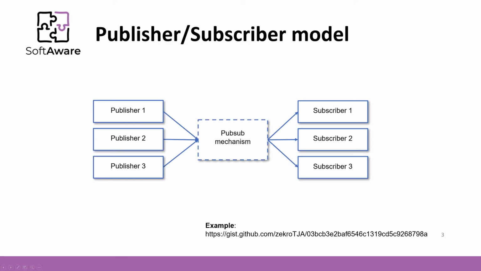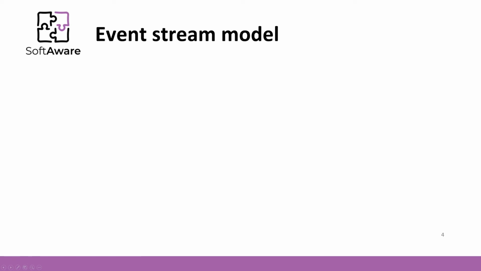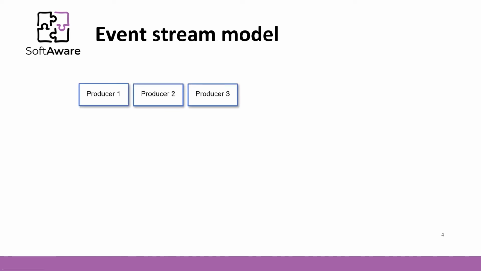The presented publisher-subscriber model fires events in near real time, so consumers can respond immediately to events as they occur. On the other hand, if a consumer subscribes to the publisher later, it will not receive all the previous events. The event stream model eliminates this shortcoming.